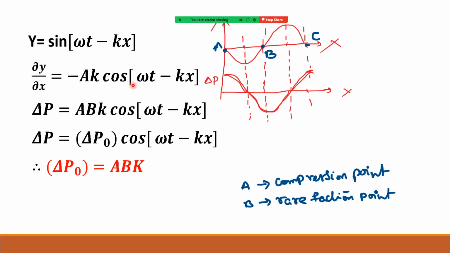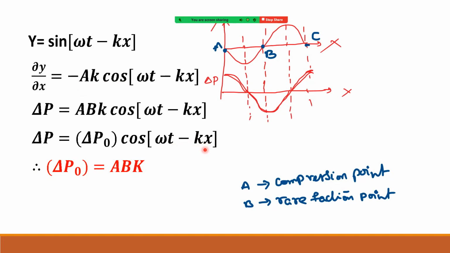Then see what we are getting here: delta P as a function of x. Take t equal to 0 here; this is a graph when t equal to 0. So this is cos of minus omega t, and we know that cos of minus theta is equal to cos theta. So cos of minus kx is equal to cos kx, right?